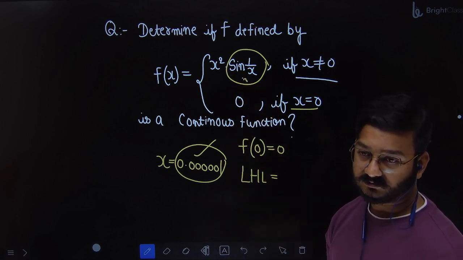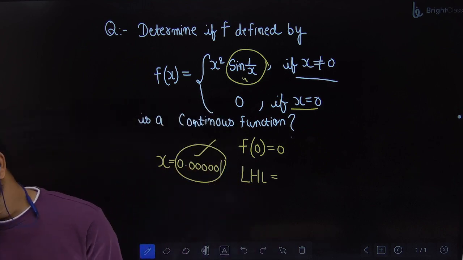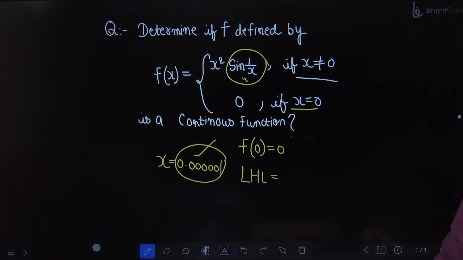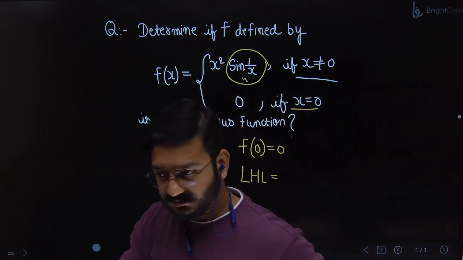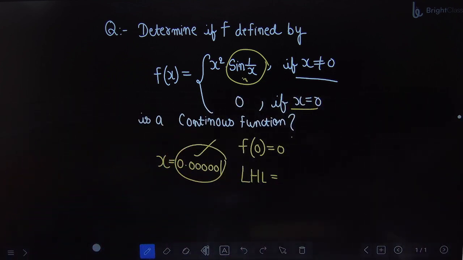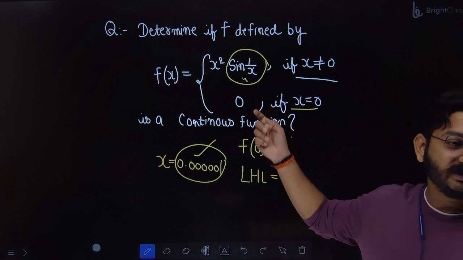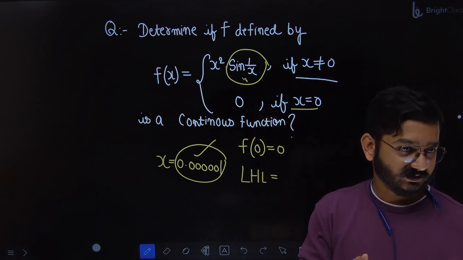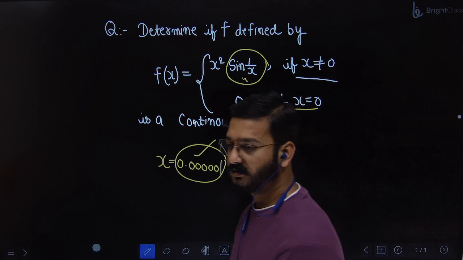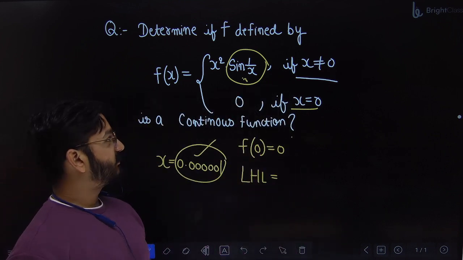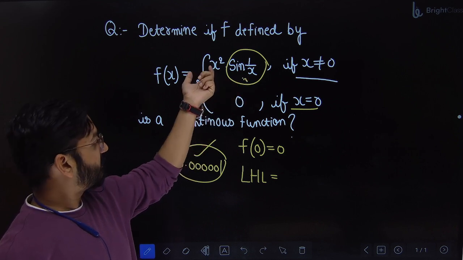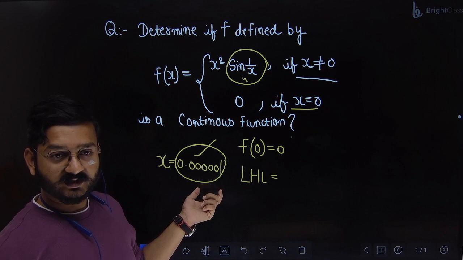Function is continuous or not? Write down the explanation, what I told. All of you understood? You can write the explanation on your own. In some textbook, they write sine theta is the oscillating function between -1 to +1. It oscillates, right? Up, down, up, down. That is the meaning of oscillating function. So the explanation was sine 1 by x will always be between -1 to +1. It is multiplied by a very small value. So answer will be approximately 0.